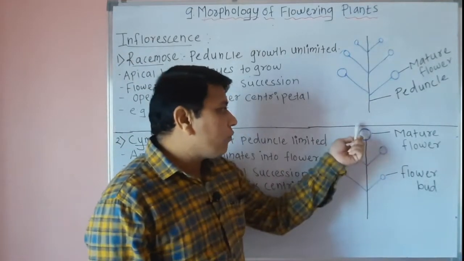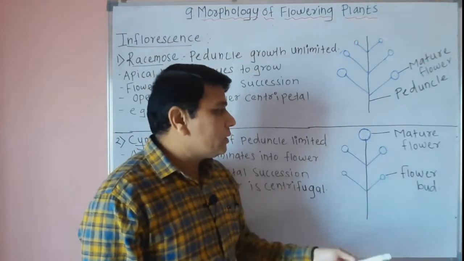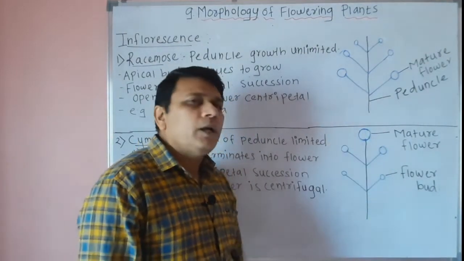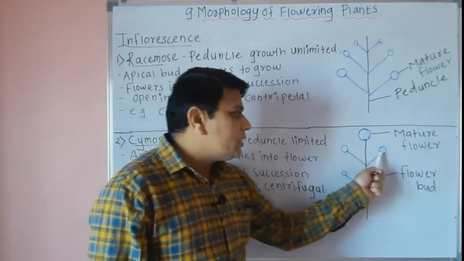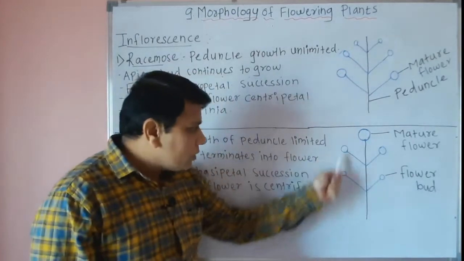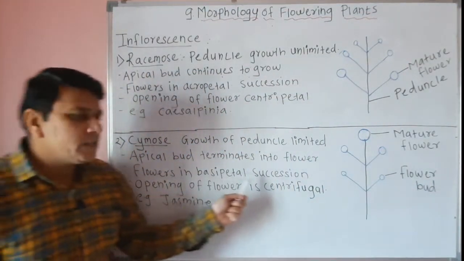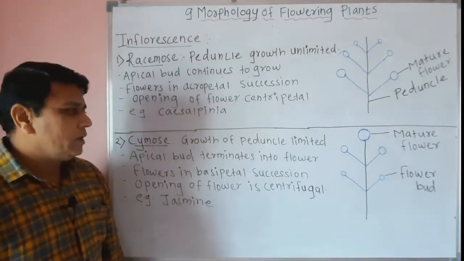That means from the top or the apex, the apical bud develops into flower, then these flowers are developed, then these. So this development of flower is called basipetal succession.